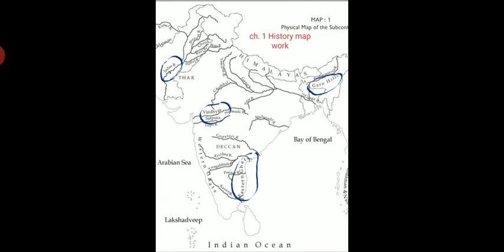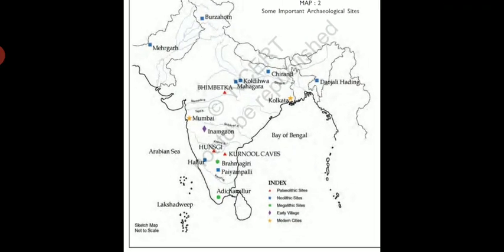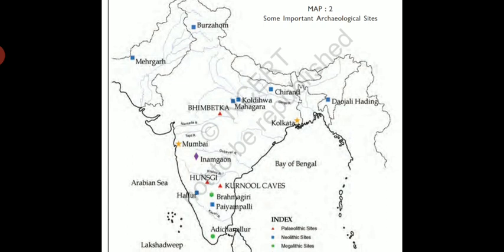In the first chapter's map work of history, you have to mark or locate these four places: Garo Hills, Eastern Ghats, Vindhyas and Indus. These many points you have to locate in the map work, first chapter's map work. After this, you have to do the second chapter.